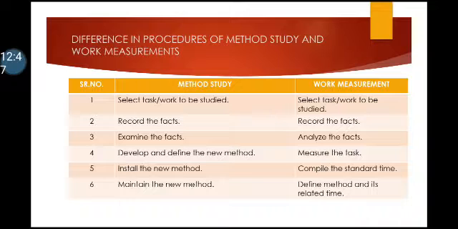Method study: develop and define new method. Work measurement: measure the task. Method study: install the new method. Work measurement: compile the standard time. Method study: maintain the new method. Work measurement: define method and its related time.